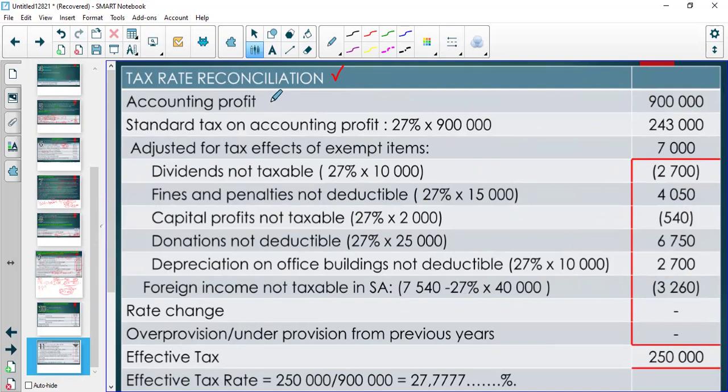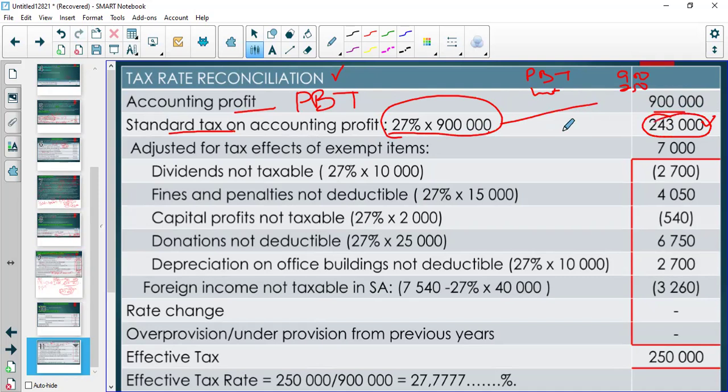Because you gave the users of financial statements the accounting profit, or profit before tax, of 900,000. They expect the standard tax, which is 27% of this profit before tax. Then your income tax expense is 250, but they expect that to be 243. And then you are telling them the reason why it's not 243 as you would expect is because the amounts were adjusted for tax effects of exempt items.